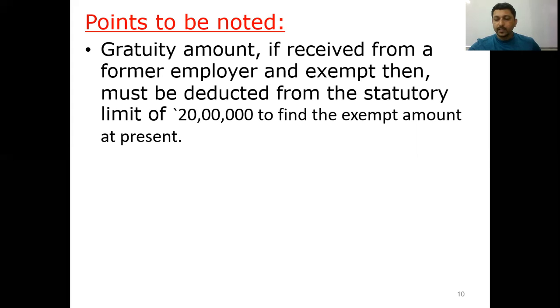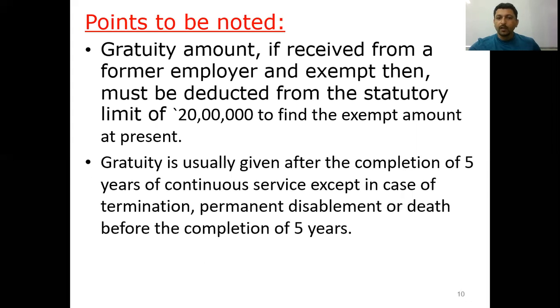So when the same Mr. X is retiring in a new firm, say after 10 years down the line, the 20 lakh rupees statutory limit will be reduced by 2 lakh rupees, and 18 lakh will be the statutory limit available for computation of gratuity.